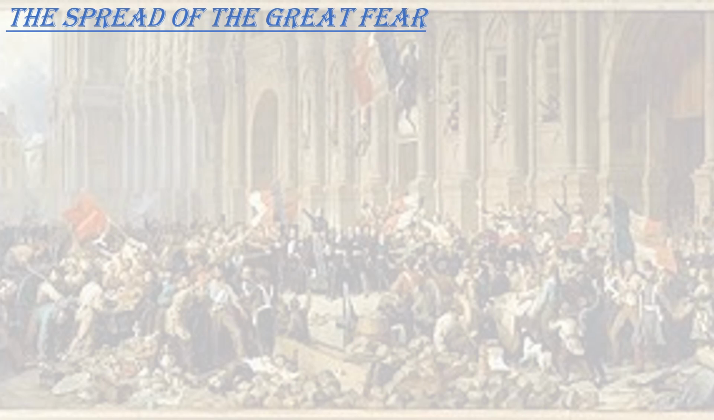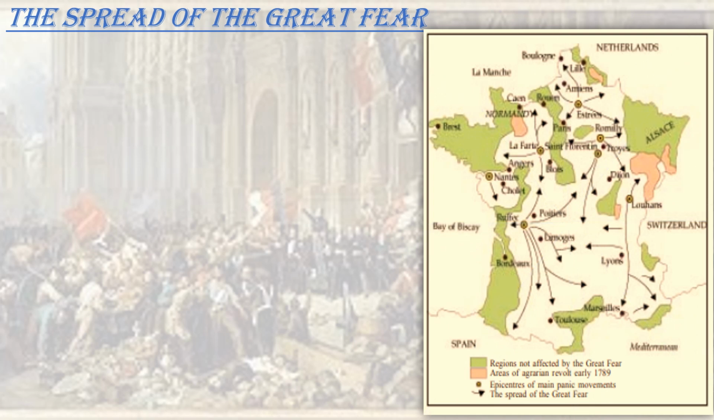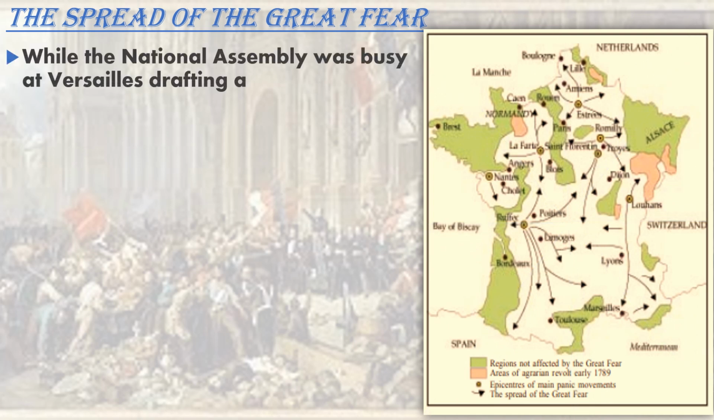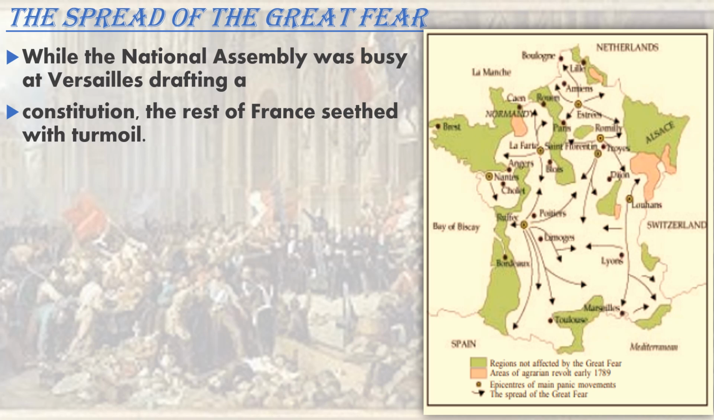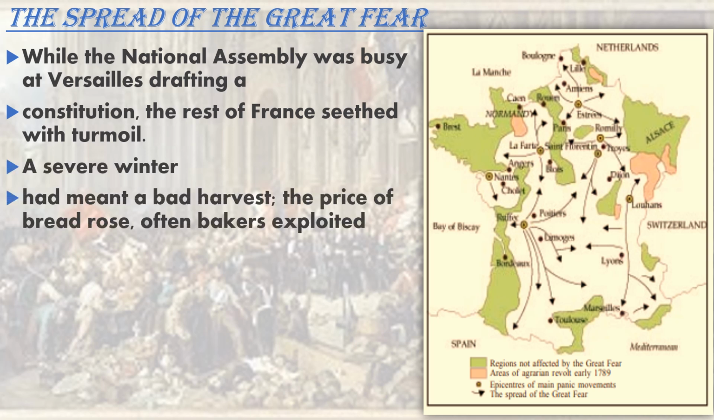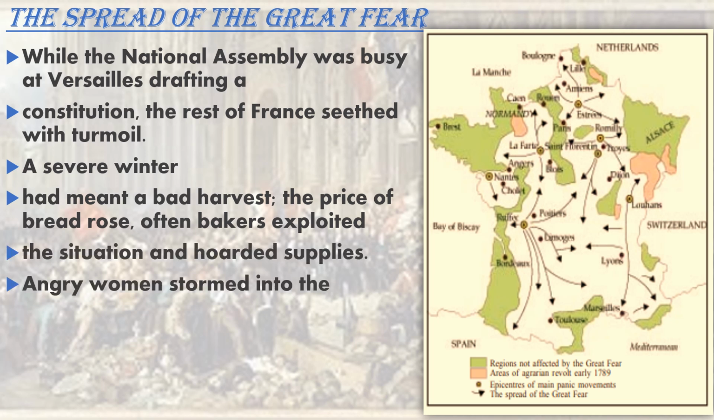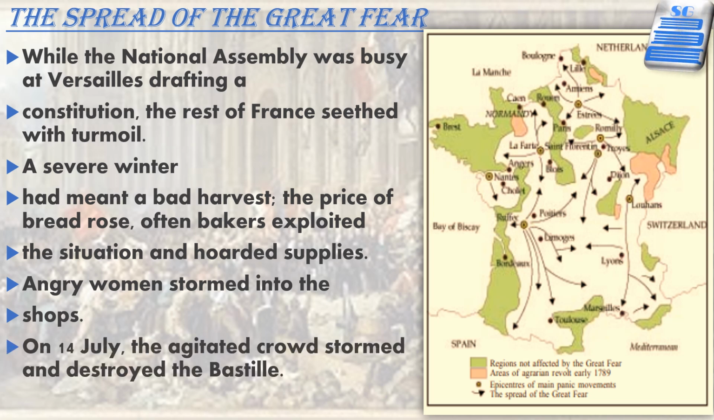While the National Assembly was busy at Versailles drafting a constitution, the rest of France was in trouble. A severe winter destroyed the food crops, which resulted in an increase in prices. After spending hours in long queues at the bakery, crowds of angry women stormed into the shops. At the same time, the king ordered troops to move into Paris. On 14 July, the agitated crowd stormed and destroyed the Bastille.